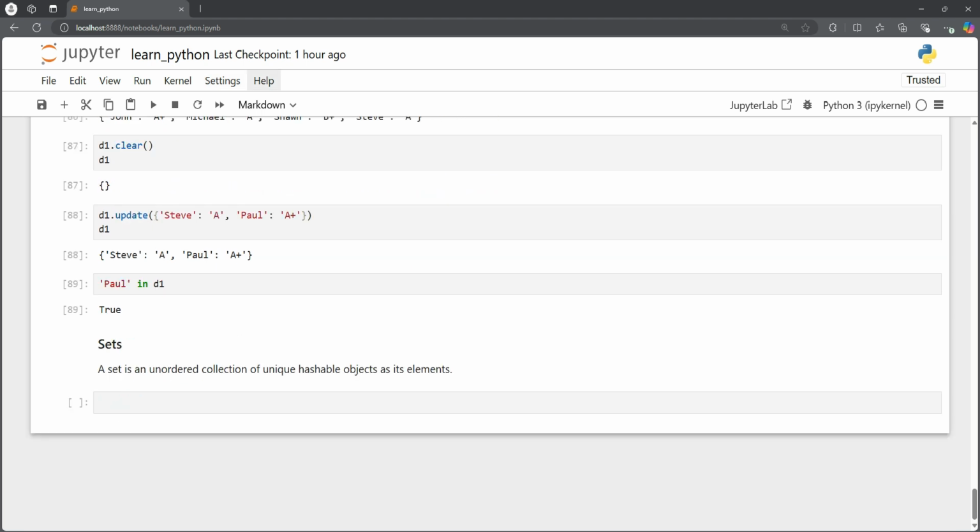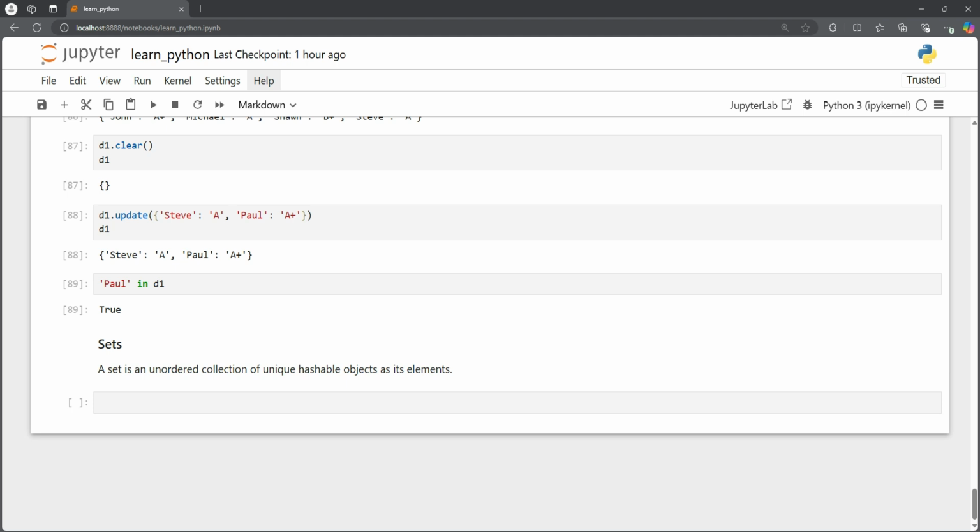So coming back to sets again, a set is an unordered collection of unique hashable objects as its elements. A set itself is a mutable data structure, so we can easily add or remove items within a set. There is no notion of index positions because it's an unordered collection, and that's why we cannot slice it. So we don't know the order of any object, and we won't be able to use the slicing features here. So why are sets useful?